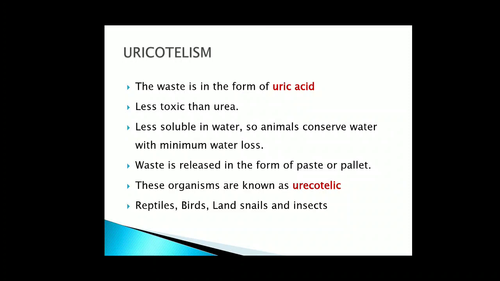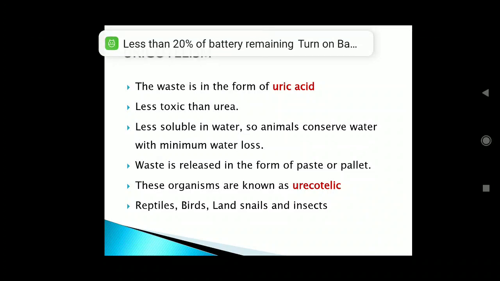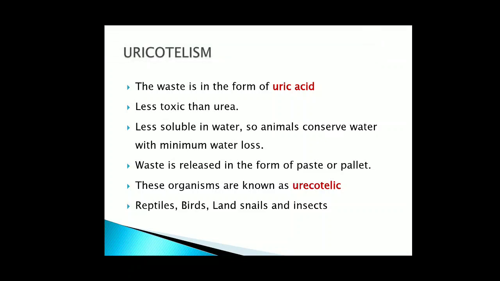So uric acid is less toxic also, so it can be retained in the body for a very long time. So mostly it occurs in land snails, birds and reptiles. Have you ever seen any bird urinating? No, na? Because their nitrogenous waste comes in the form of a paste, or sometimes, if you see in lizards and all, it is excreted in the form of pellets.